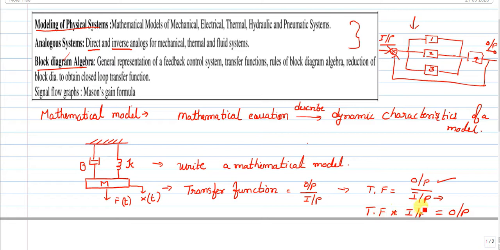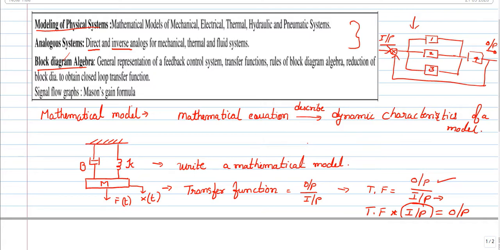So for the further analysis, this input term you can change. We have some standard inputs, step input, ramp input. So this is how you analyze a system. You can change this input. What happens to the system when I give a step input? What happens to the system when I give a ramp input? What happens to the system if I give impulse input? So following are the different inputs we will study in module 3. So this is a brief introduction of module 2.